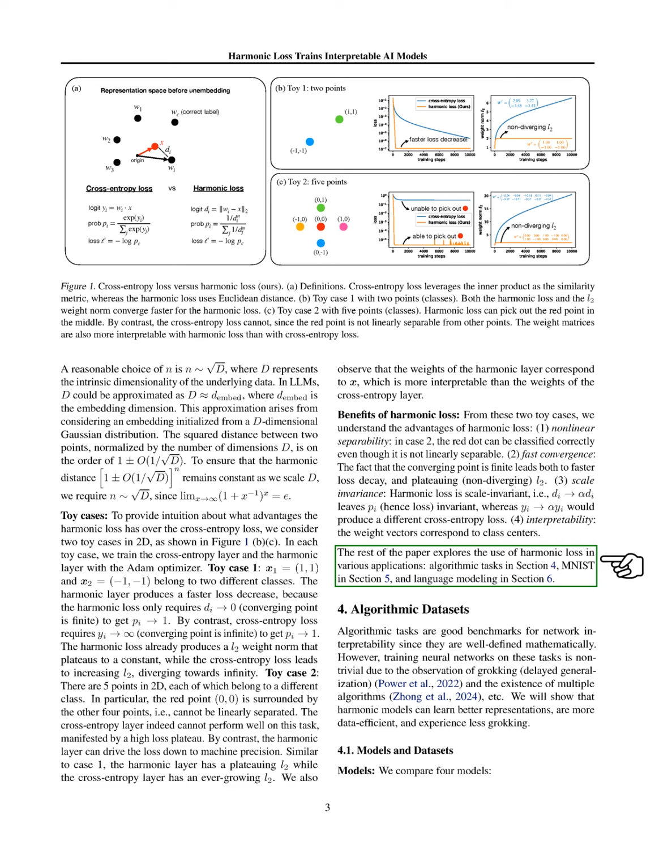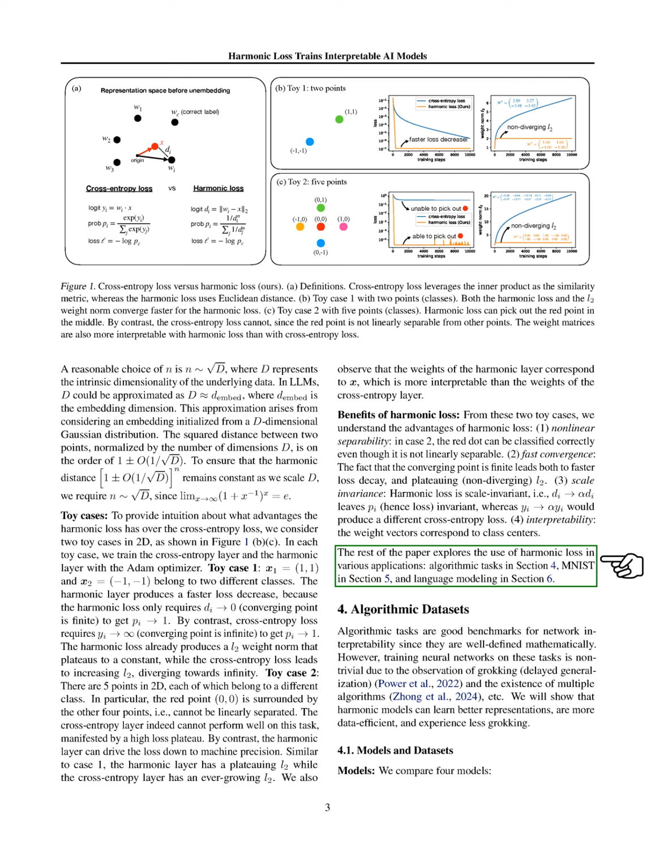Section Summary. In this section, we review cross-entropy loss and introduce harmonic loss, highlighting its advantages such as faster convergence, nonlinear separability, scale invariance, and improved interpretability of weight vectors. We demonstrate these benefits through toy examples, showing that harmonic loss outperforms cross-entropy loss in various scenarios.